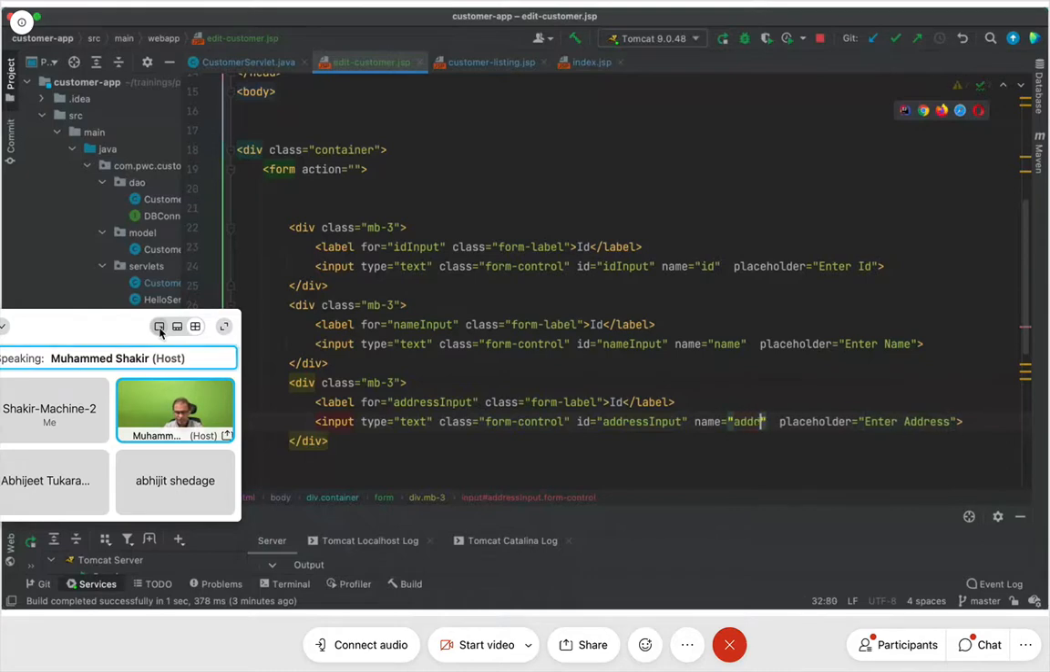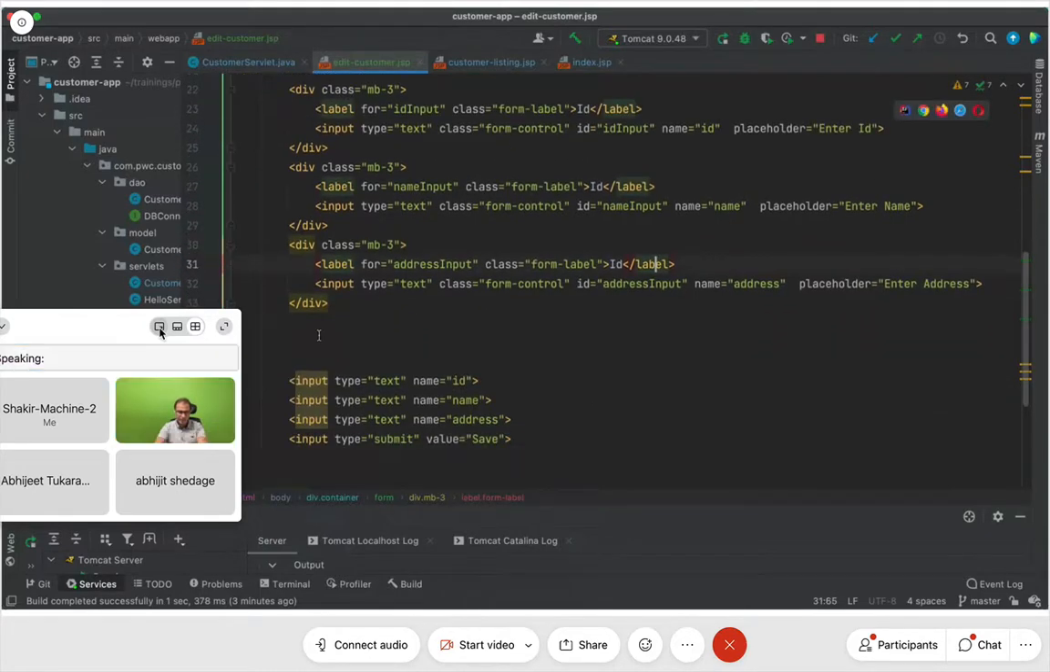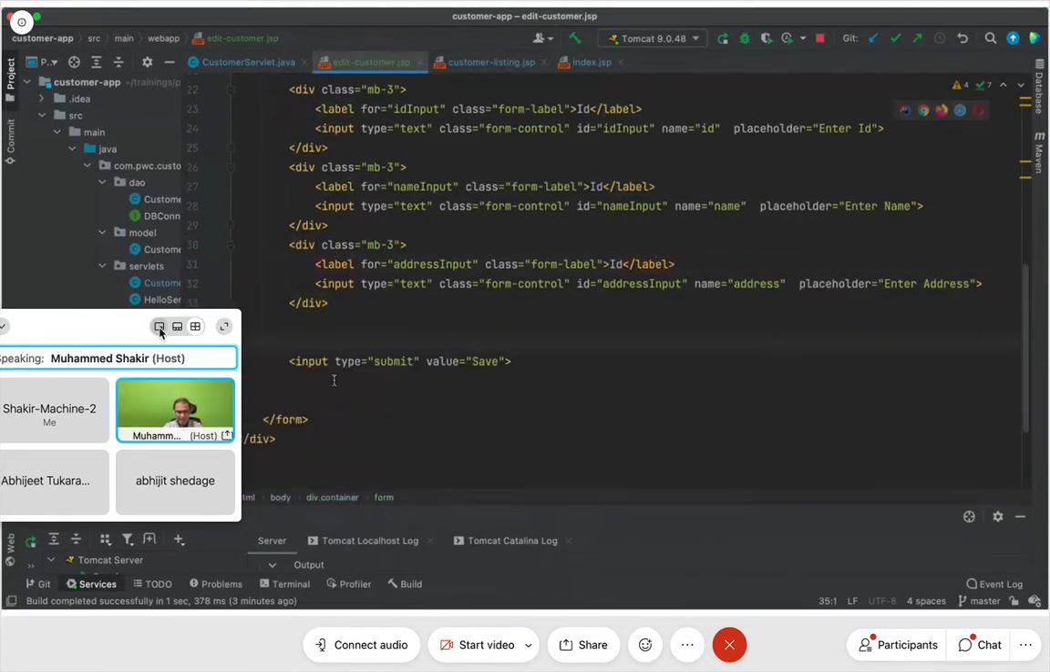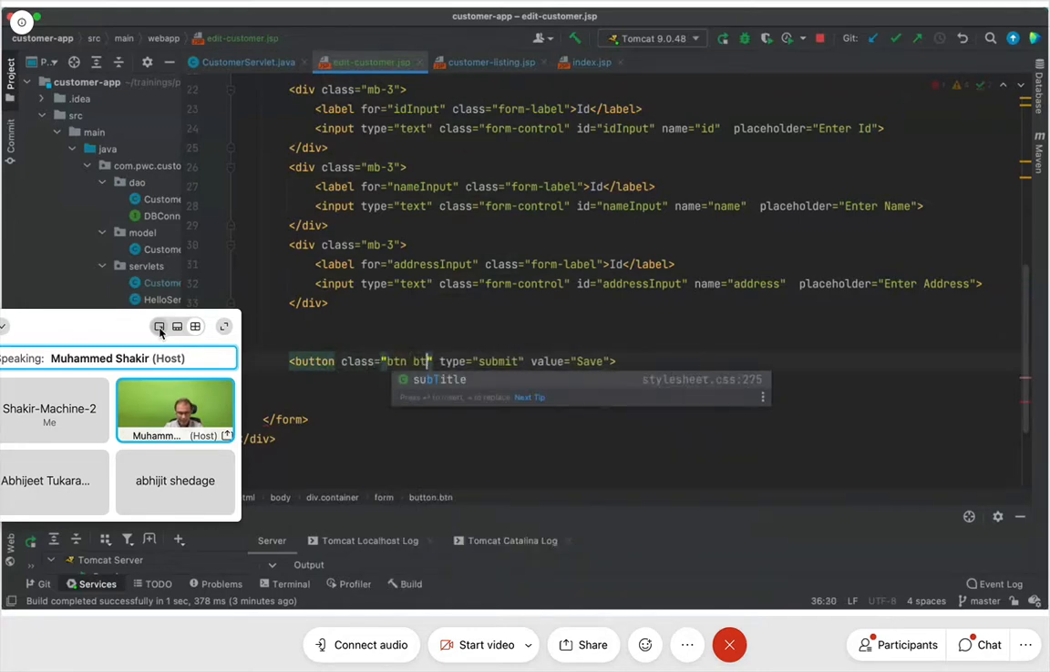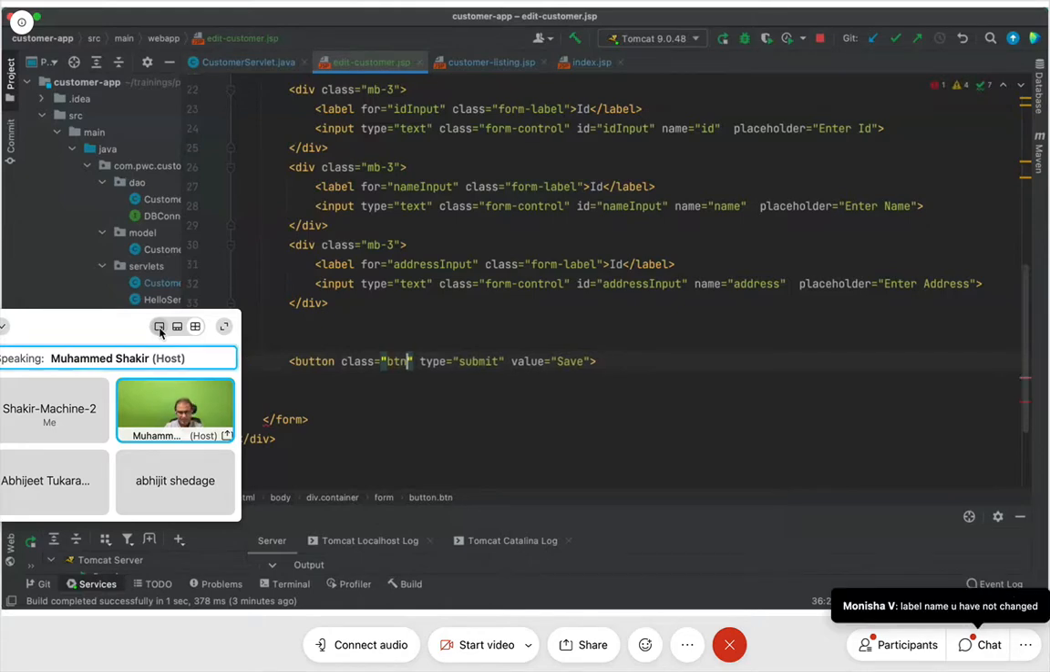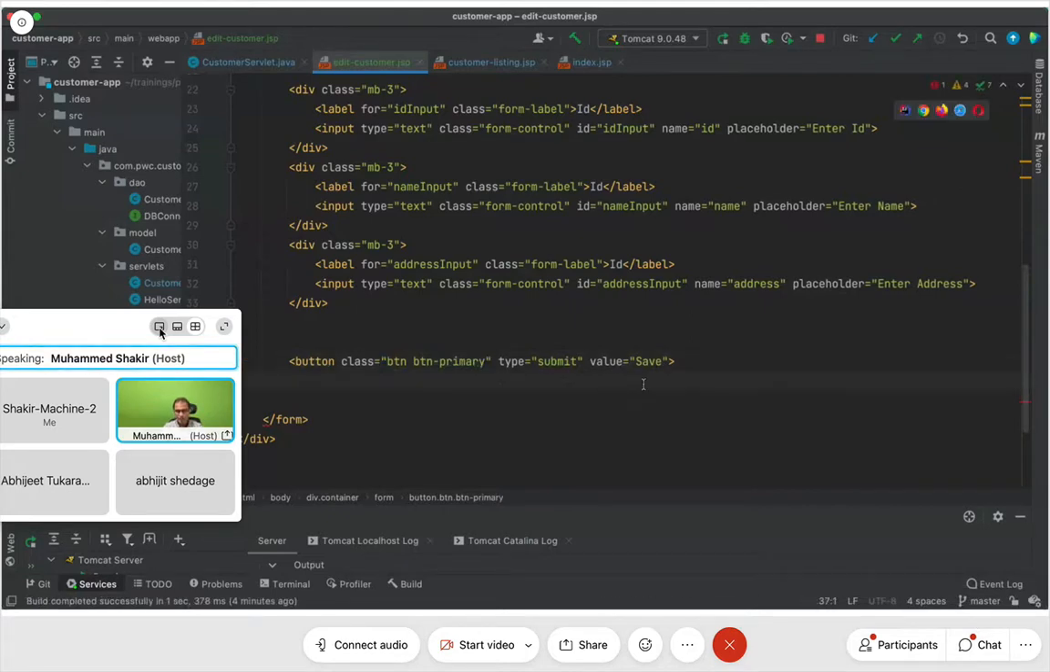I'll say name is equal to address. Fine, so far so good. I'll remove this, and this is going to be input, but instead of input I'll say button. I'll say class is equal to btn, and btn-primary. Okay, this is the primary button here on that form, and type is equal to submit, and just perfect. And I'll say form out here.